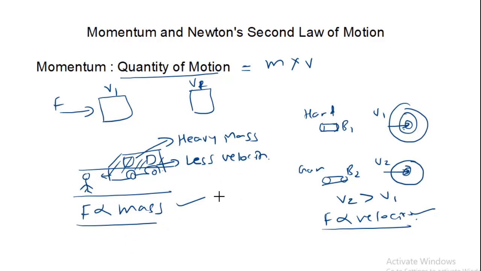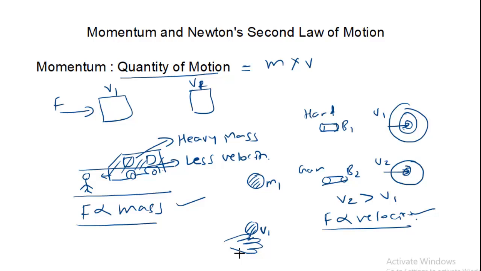Consider another situation where you are going to catch a ball. This ball has some momentum, that means it has some mass, and with some velocity it is going to strike your hand. When it strikes your hand, the velocity is going to come to zero.